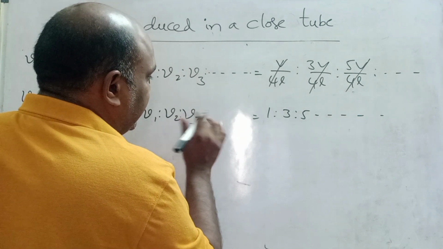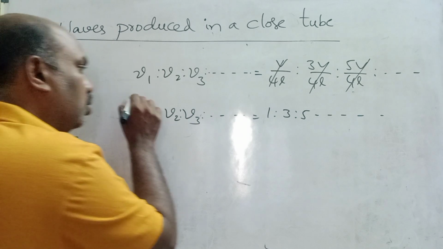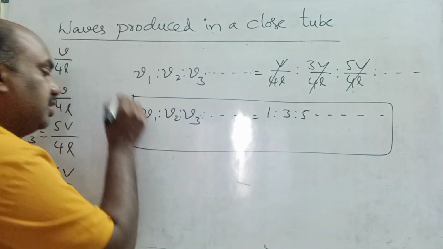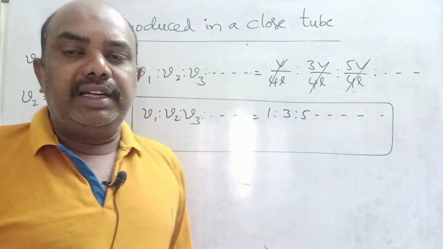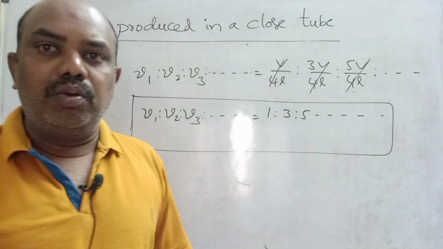This is the ratio of frequencies in a closed tube. Very important, children, please note down. The ratio of frequencies in a closed tube is ν1 is to ν2 is to ν3 is equal to 1 is to 3 is to 5, and so on. That is nothing but odd numbers ratio.